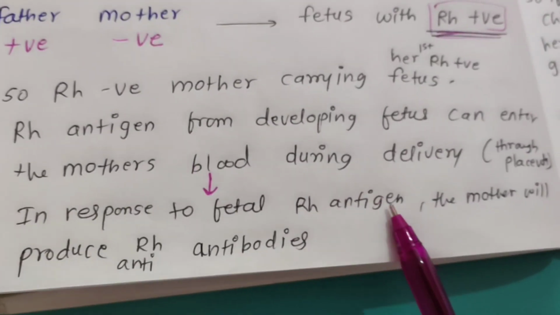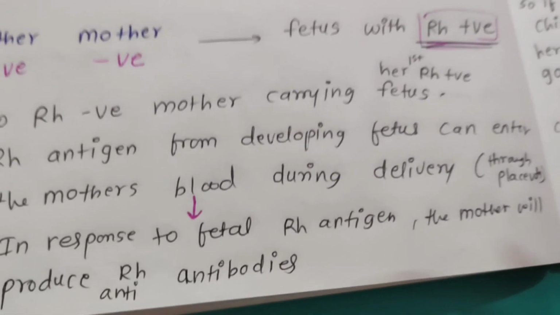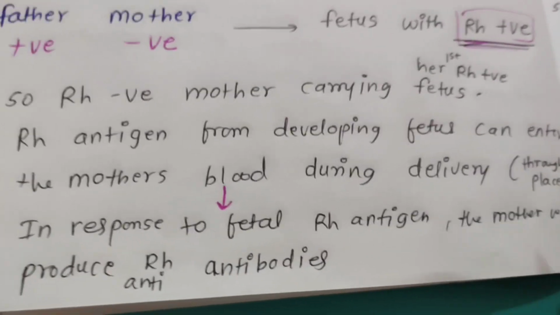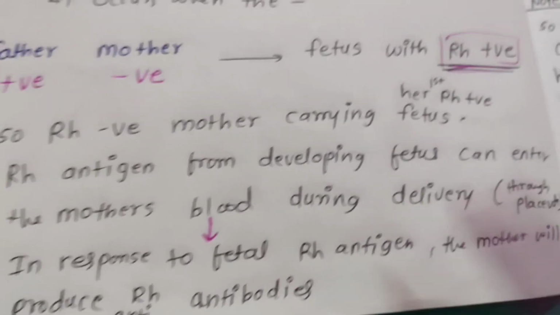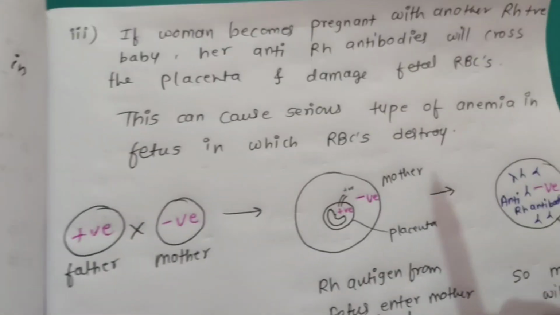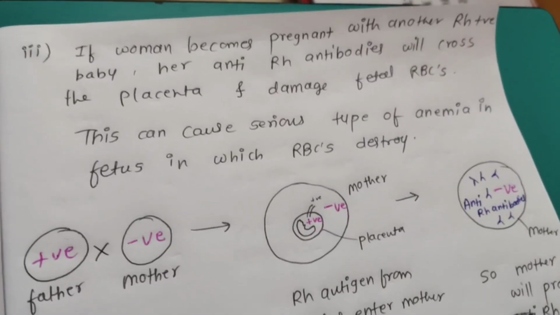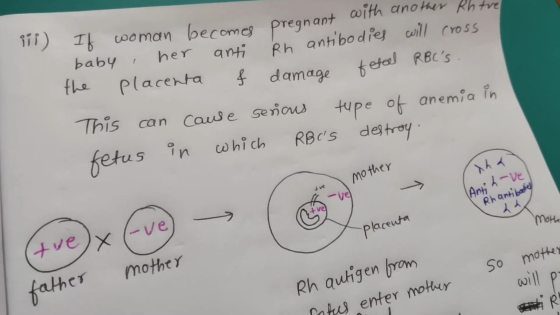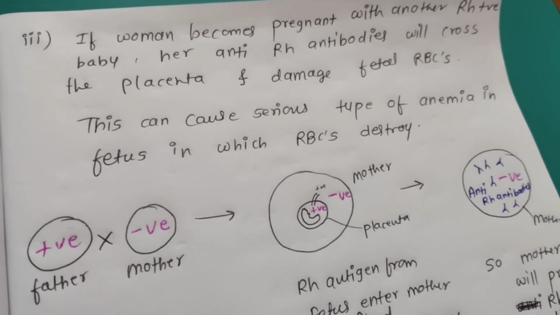In response to the fetal RH antigen, the mother will produce anti-RH antibodies, right? Because the body will defend. Whatever it may be, either fetus or something else, everything is foreign to our body if it is not ours. So the body will produce anti-RH antibodies. If a woman becomes pregnant with another RH positive baby, then her anti-RH antibodies will cross the placenta and damage the fetal RBCs.